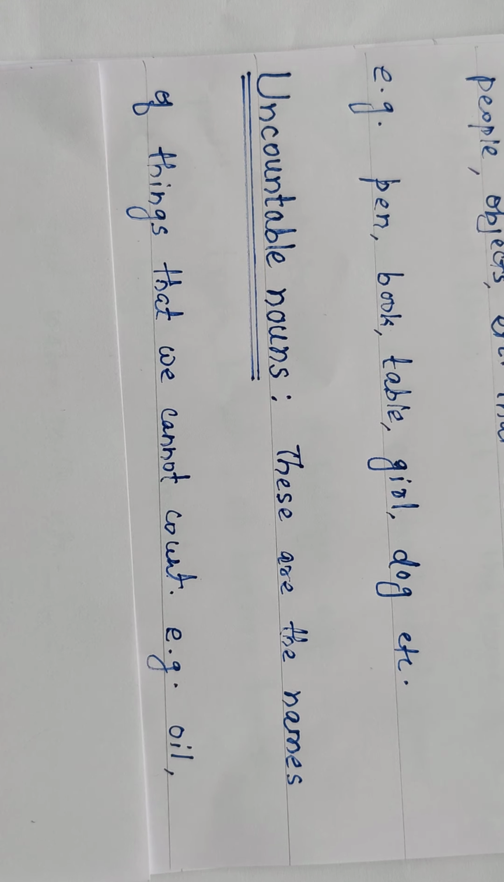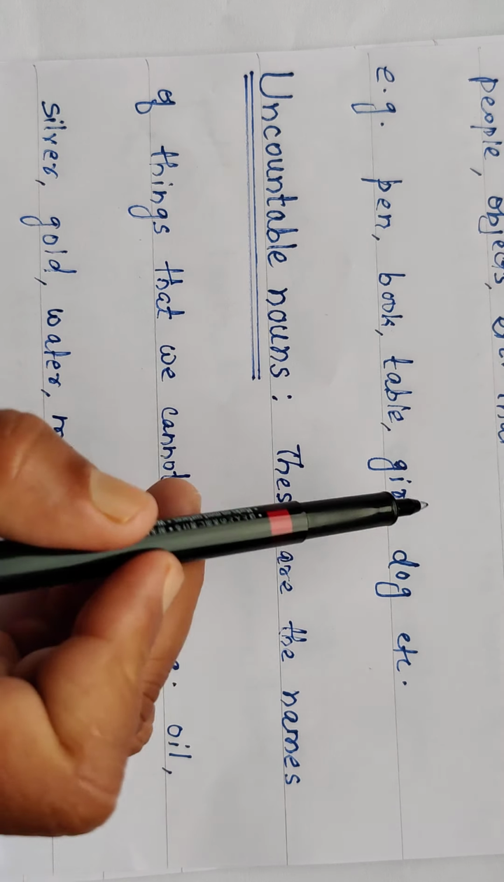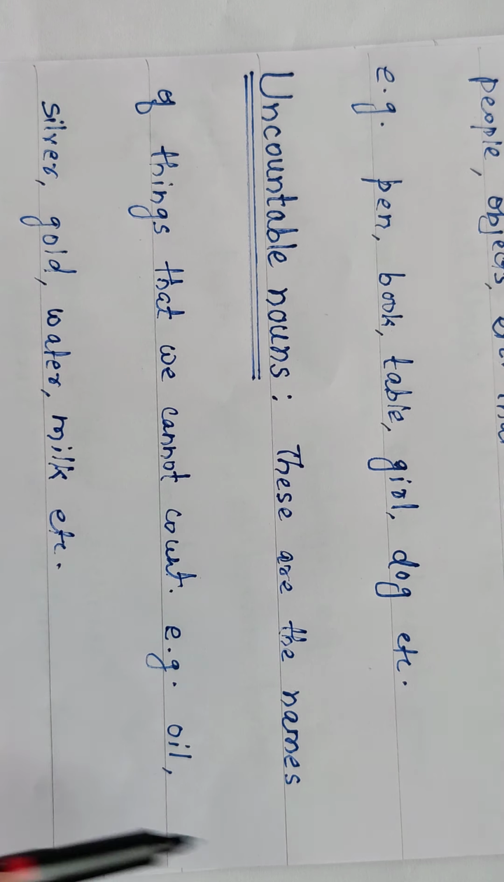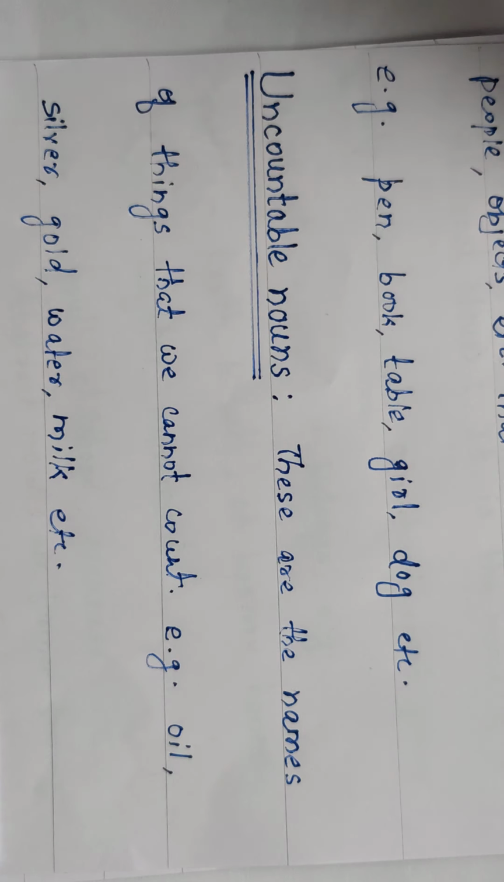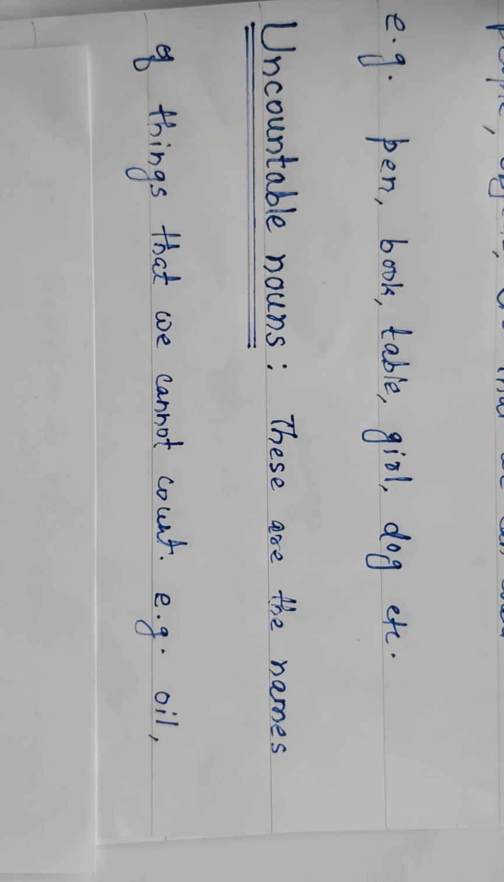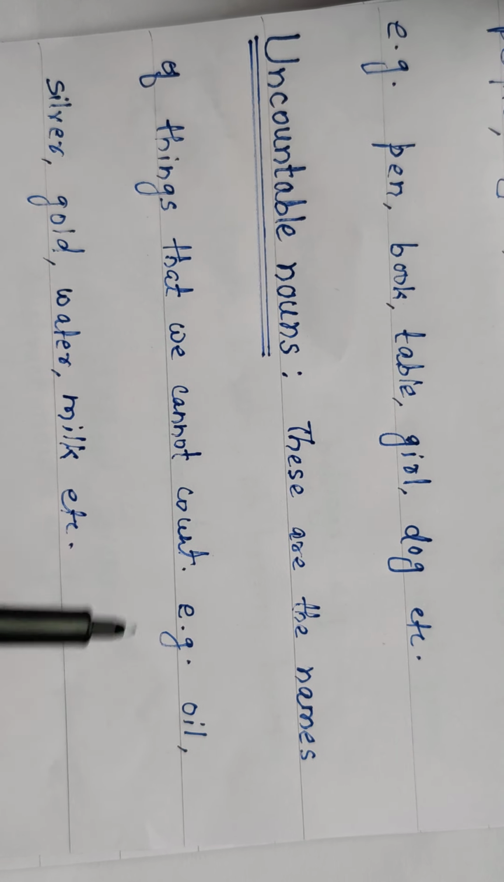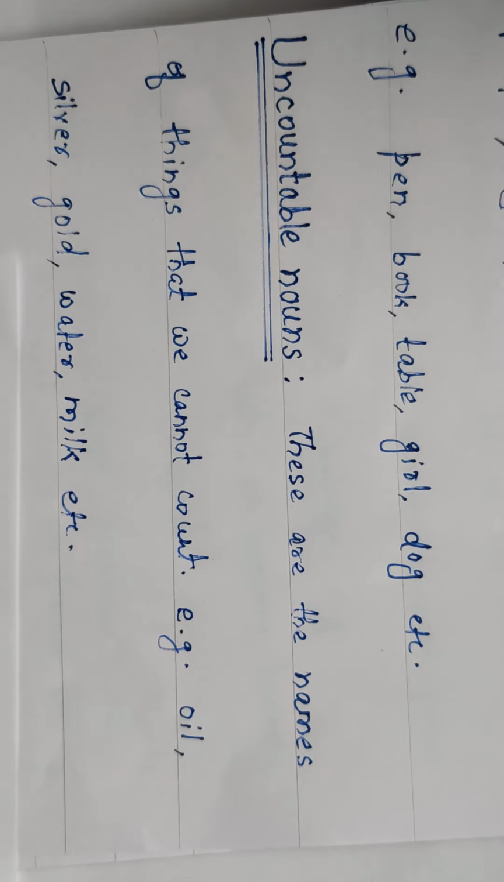Some are uncountable nouns. These are the names of things that we cannot count. For example, oil, silver, gold, water, milk, etc. We can say 5 dogs, but we cannot say 5 milks. Therefore, countable nouns have singular and plurals, but there is no singular or plural in uncountable nouns. Okay, so that's all for now.